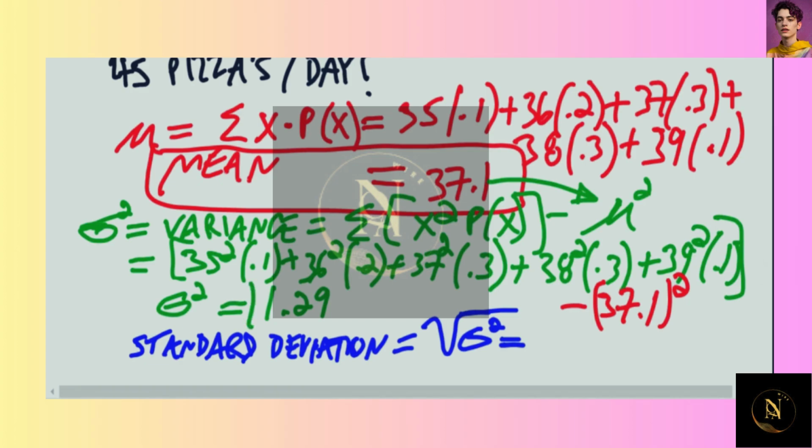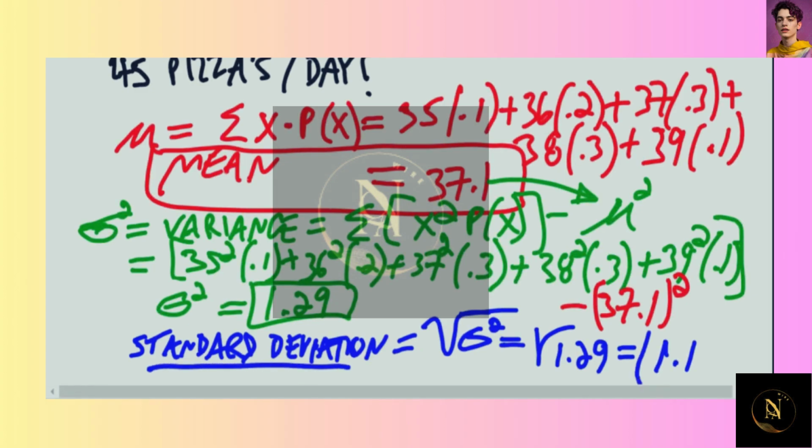So I'm just going to take that number that we found. That's the variance, and the standard deviation comes from it. I'm going to take this down here, and I'm just going to square root it. So the square root of 1.29 equals 1.1. So the standard deviation is 1.1.